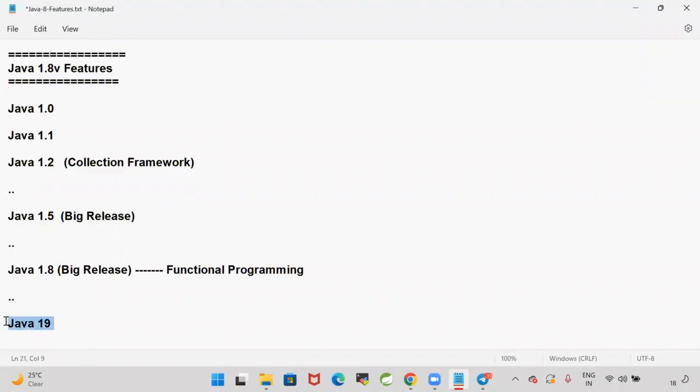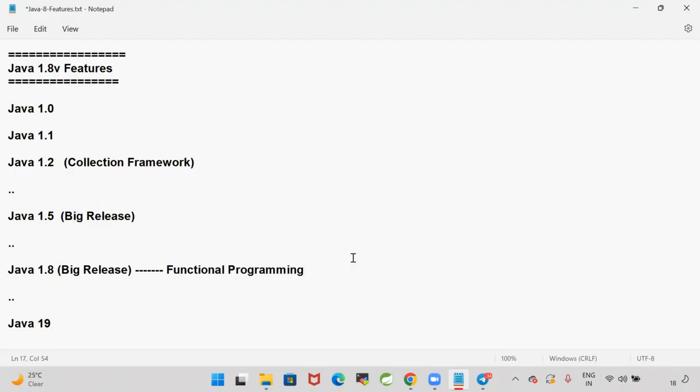Even though Java has a 19th version, still 80 to 85 percent of projects are using the Java 1.8 version. That much demand is there for Java 1.8. Java 1.8 is one of the big releases. What is the meaning of a big release? So many new features got introduced in that version. They changed the style of programming. How we wrote programs earlier and how we write programs in Java 1.8 is different. A new programming style got introduced in Java 1.8.